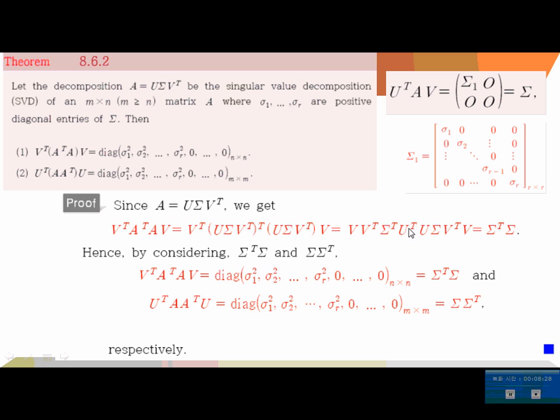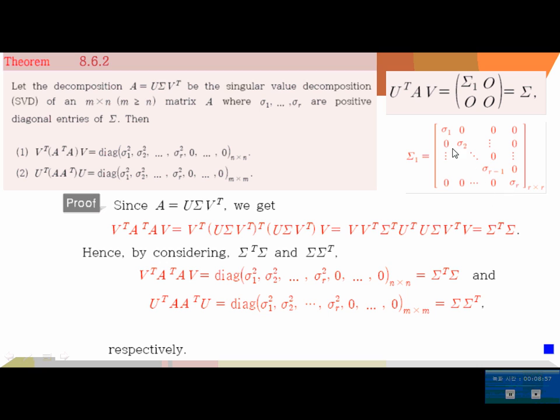So U is an orthogonal matrix, so U^T U is going to be an identity matrix, and V^T V is another identity matrix. So it's all gone. So what's left? It's Σ^T times Σ. So V^T A^T A V is a product of these two.